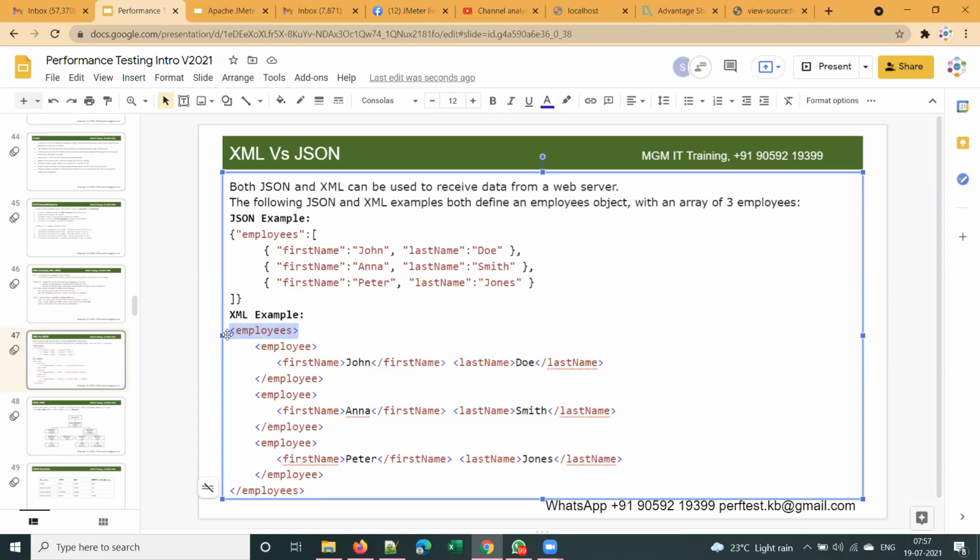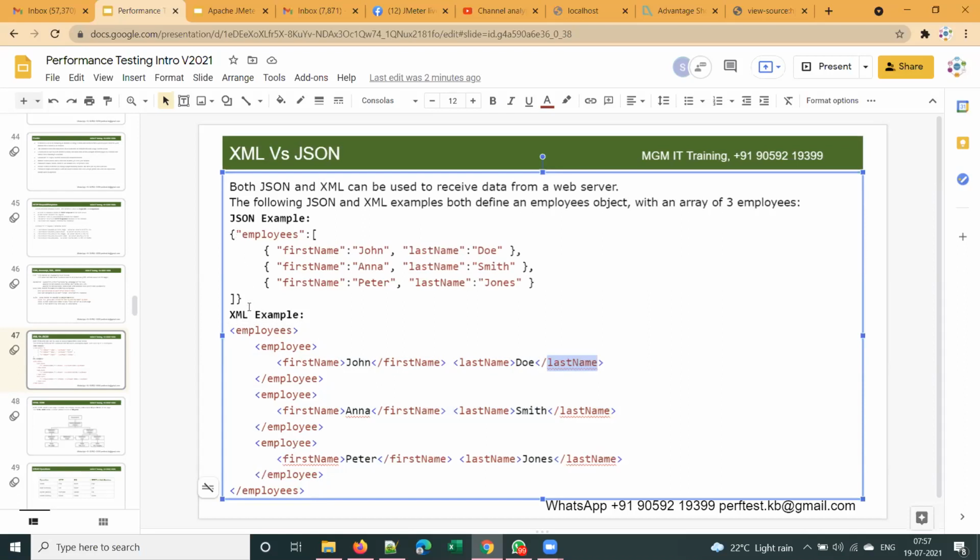You have an opening tag for employees. Under that, you will again have an employee tag, an opening tag of employee and this is the closing tag. And you have first name with its closing tag, and last name with its closing tag. So this is how XML is designed. This is how the format of XML is defined.